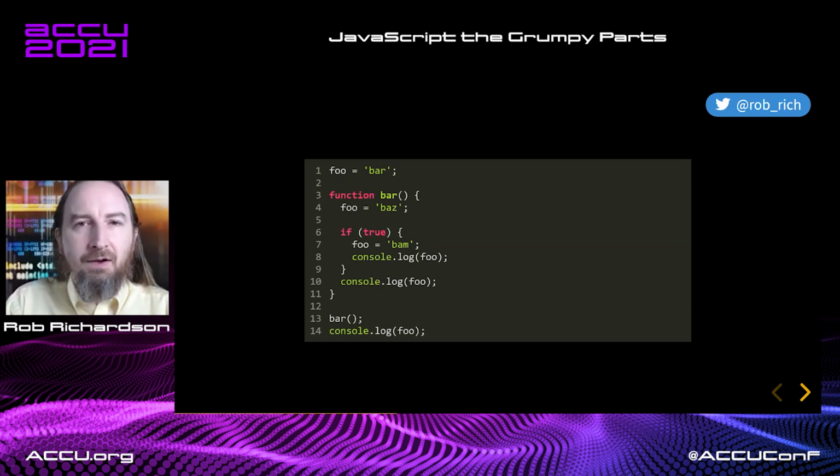Is there one in our outer scope? Is there one in the global scope? Let's assume that there isn't. So JavaScript, being the helpful compiler, says, well, let me go create you a variable. I'll create a variable in the global scope. I'll call it foo. And now we have that variable. Very nice. That was defined in the second phase. Now we'll set it to bar. As we run our function, we'll now go looking for a variable in our current scope. We don't have one defined. We don't have a variable defined out here.